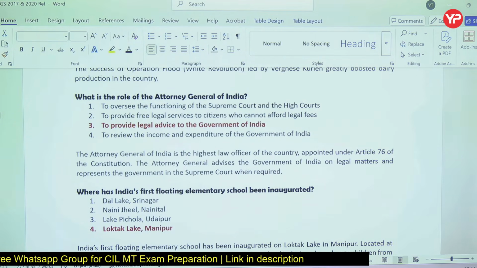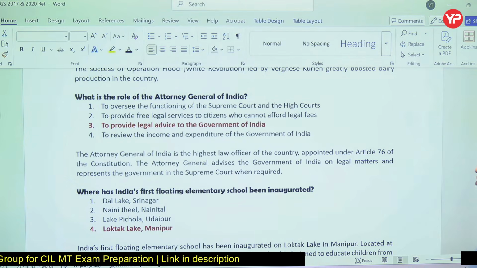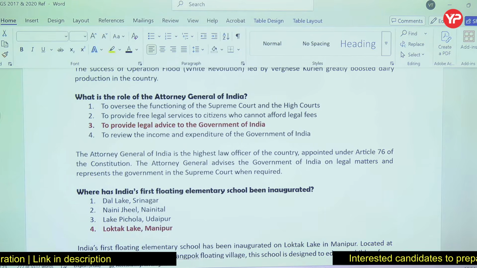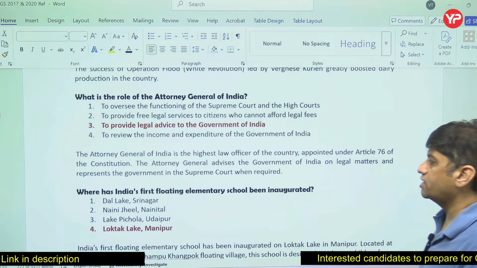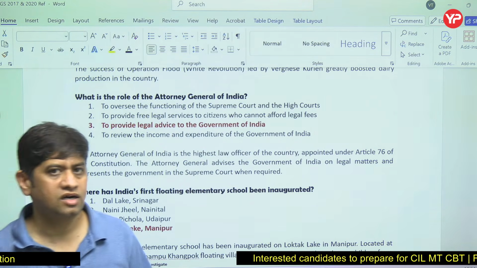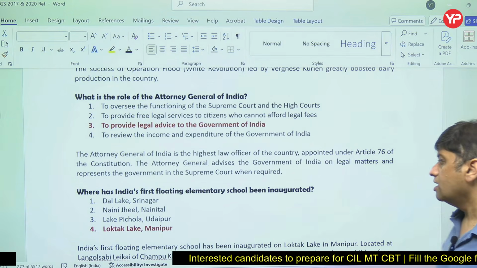The Attorney General is the highest legal officer, law officer in India, mentioned under Article 76 of the Constitution. The Government of India is given advice by the Attorney General on legal matters, and he represents the government in the Supreme Court also whenever required. So Attorney General is the position or designation, right?